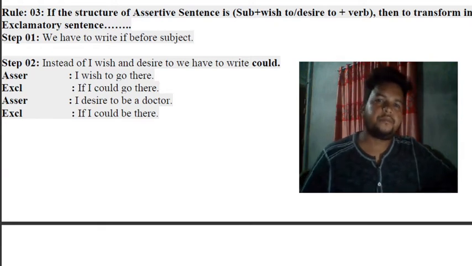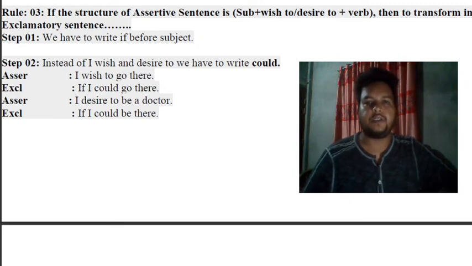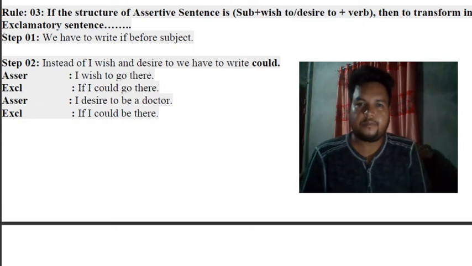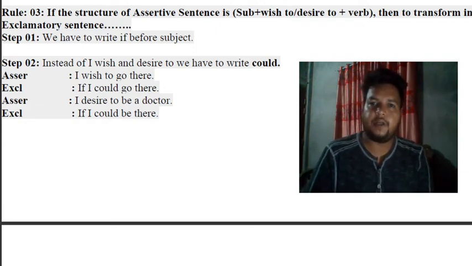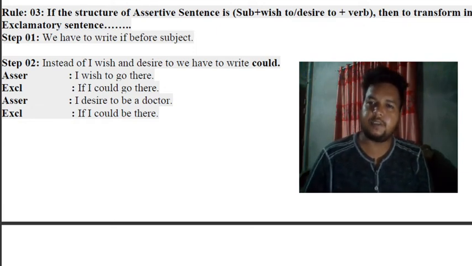Well, in rule 3 it says, if the structure of the assertive sentence is like subject, then we wish to or desire to, then verb, then to transform it into an exclamatory sentence, what do we do? We have to write if before the subject. So if you find the structure like subject first, then wish to or desire to there, then to transform it into an exclamatory sentence, first we have to write if before the subject,